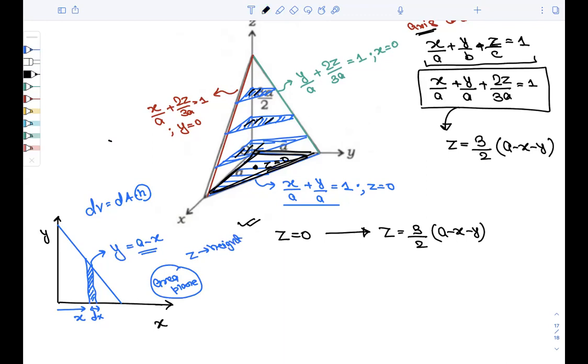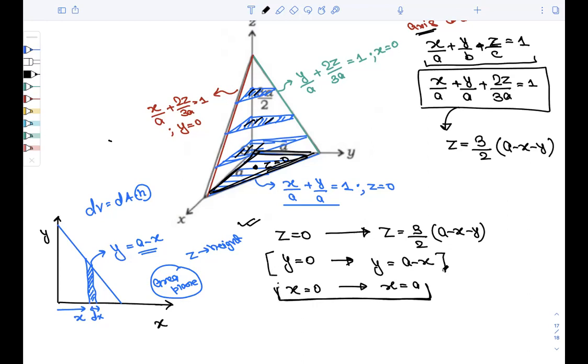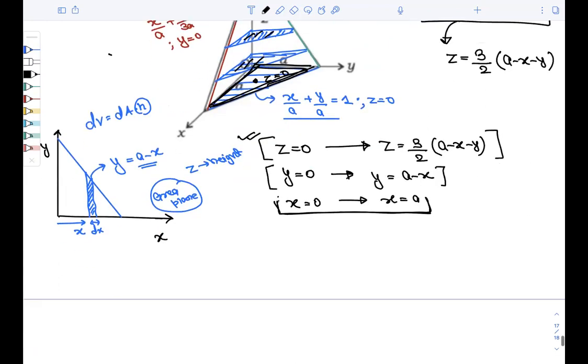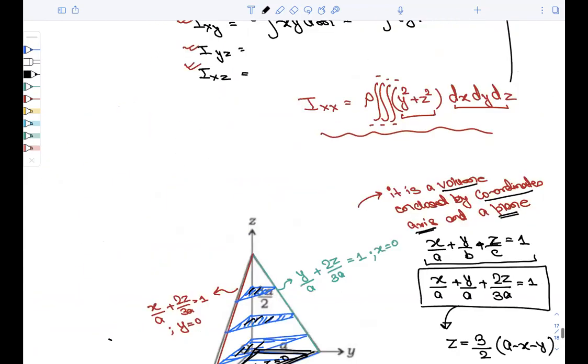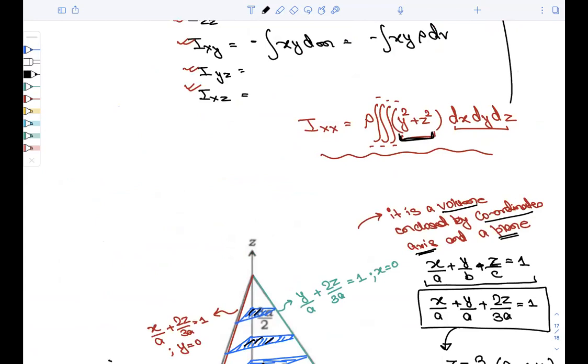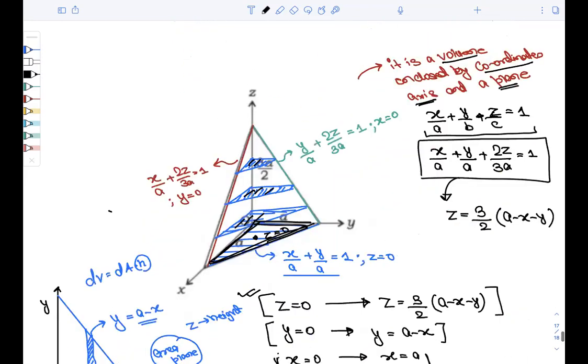So if you talk about here, so y will be going from 0 to y equals to a minus x, and x from x बराबर 0 to x equals to a, right? अब इसको उल्टा पढ़ो, for going x from 0 to x equals to a, we have to put condition for y will move from y बराबर 0 to a minus x, and z will move from z equals to 0 to 3/2 a minus x minus y. अब now see this integration, यहाँ पर है y square और z square, so we will try to first integrate it using x, ये dx, ठीक है? तो let us take dx as height, right?